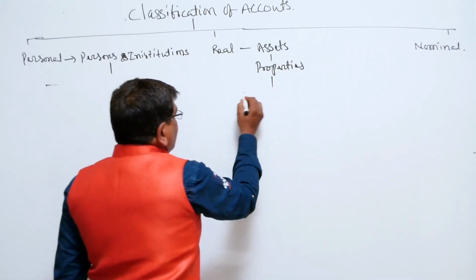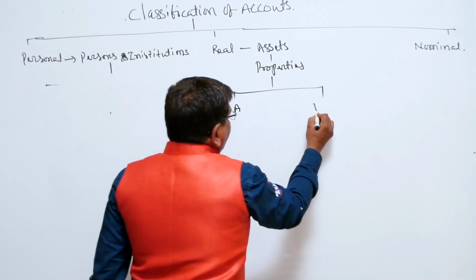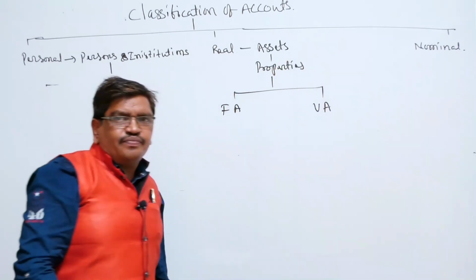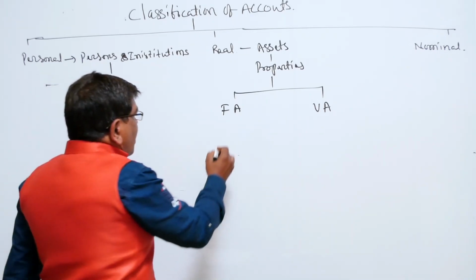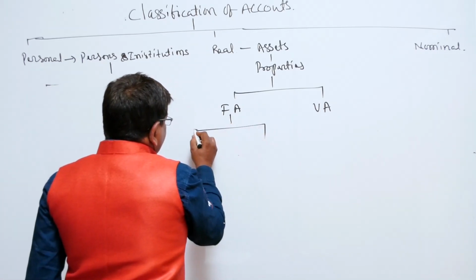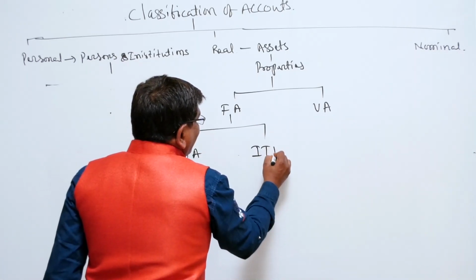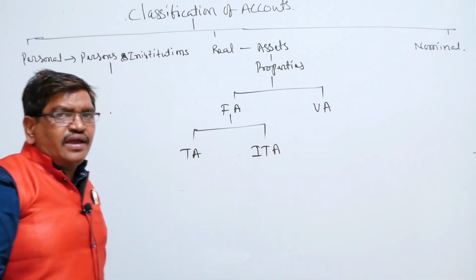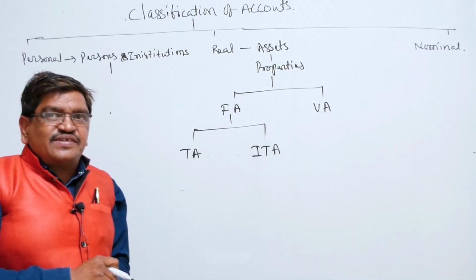These assets are of different types: fixed assets and variable assets. Again, fixed assets are also divided into two categories. What are they? Tangible assets and intangible assets.